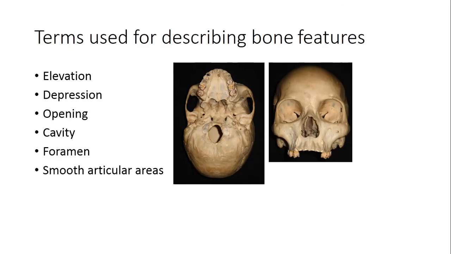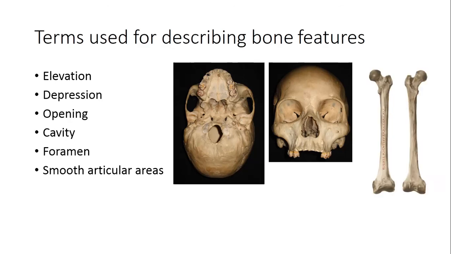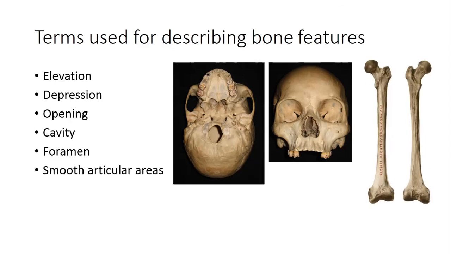In this photograph we can see the cavities: the orbital cavity, a cavity for the eye, and the nasal cavity, the cavity of the nose, and the foramens through which various structures pass, and the articular areas. This is the photograph of the femur. The lower end of femur articulates with the upper end of tibia. So the part of the surface which takes part in formation of joint is the articular area.